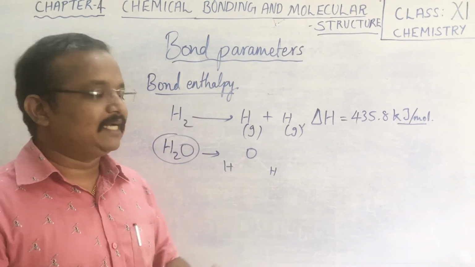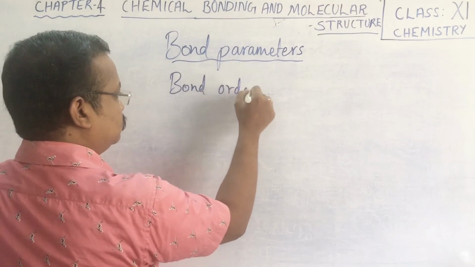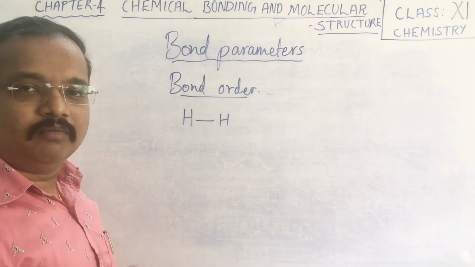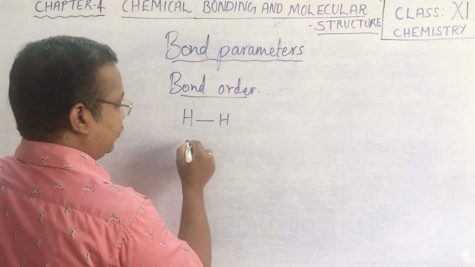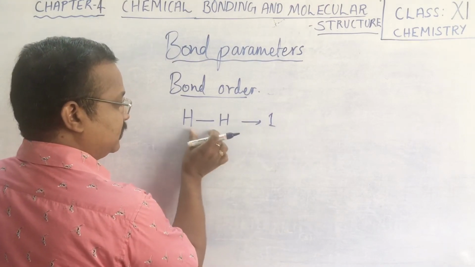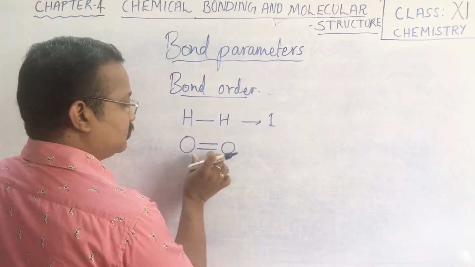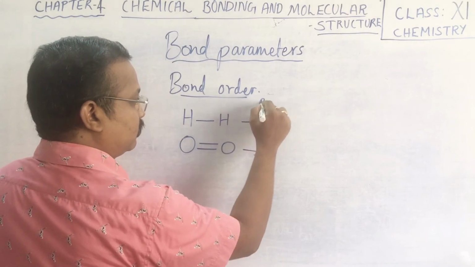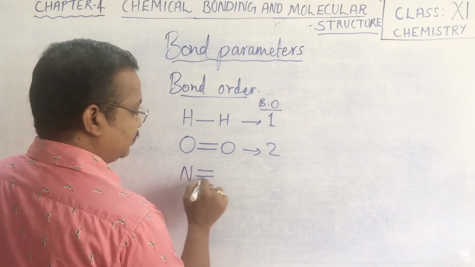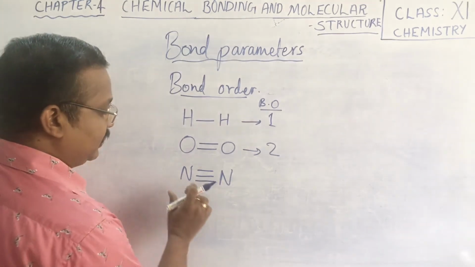Next we shall discuss bond order. Bond order means how many bonds are present between the atoms. In the case of hydrogen, only one bond is there between hydrogen and hydrogen, but in the case of oxygen there are two bonds, so the bond order is 2. In the case of nitrogen there are 3 bonds present between the atoms, which means 3 electron pairs are shared between nitrogen atoms.